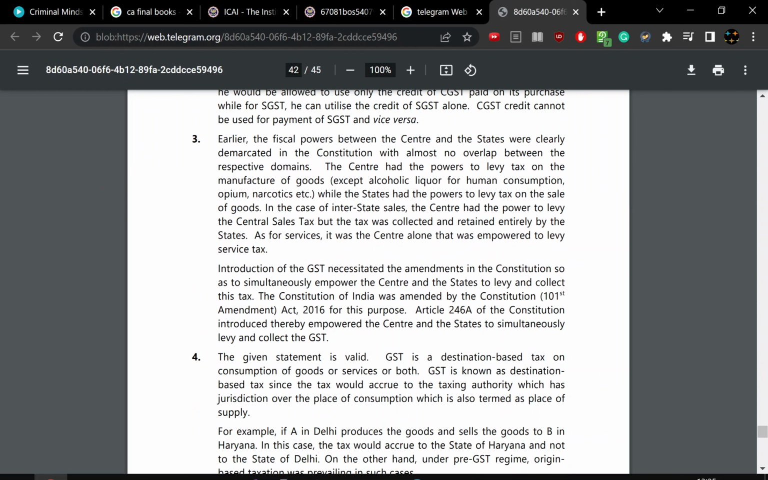So earlier, the fiscal powers of the central and state governments were clearly demarcated by the Constitution, with almost no overlap. The central government had the power to levy tax on manufactured goods, while the state had the power to levy tax on sales of goods. For interstate sales, the central government had the power to levy the central sales tax, but the tax was collected and retained entirely by the states. As for services, it was the central government alone that was empowered to levy tax.